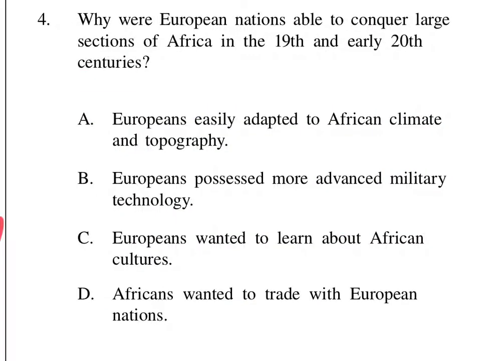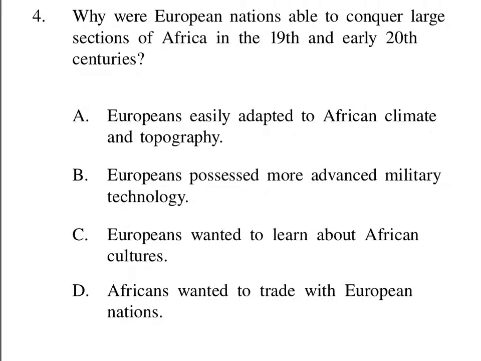Let's look at question number 4. It says, why were European nations able to conquer large sections of Africa in the 19th and early 20th centuries? Basically, why were European nations so successful in dominating? Was it because Europeans easily adapted to African climate and topography? I know that's not true, so we can scratch that one right on out.